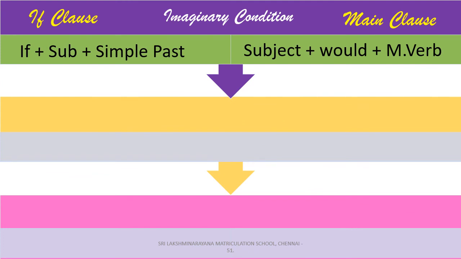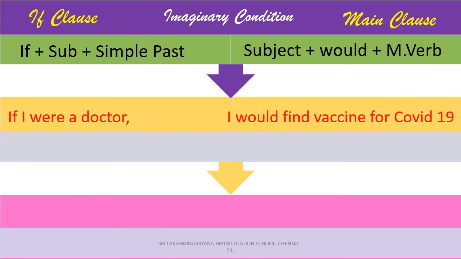Let's see type 2 conditional clause, which is called imaginary condition or impossible condition. Have a look at this example. If I were a doctor, I would find vaccine for COVID-19. Here, if I were a doctor is the condition part, the if clause, and I would find vaccine for COVID-19 is the result part, the main clause.